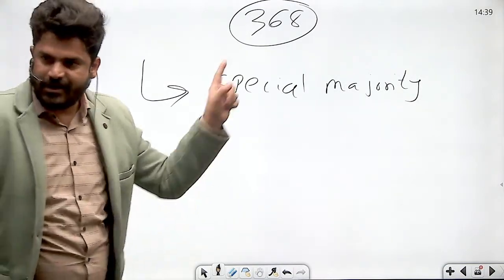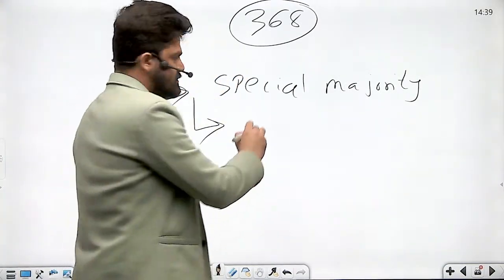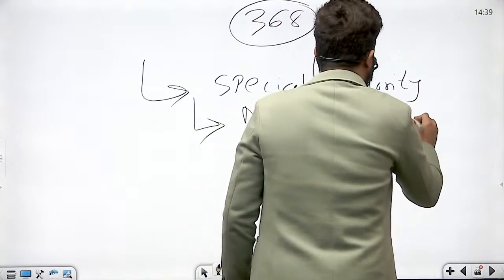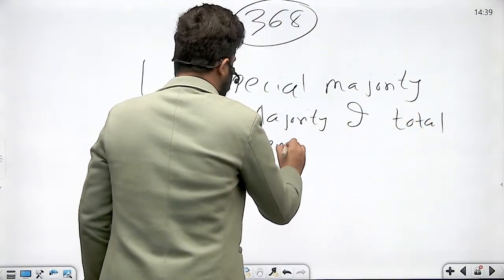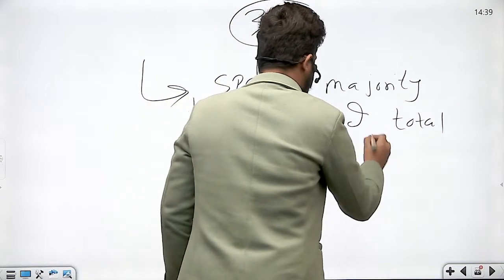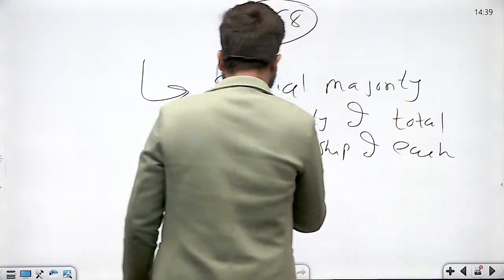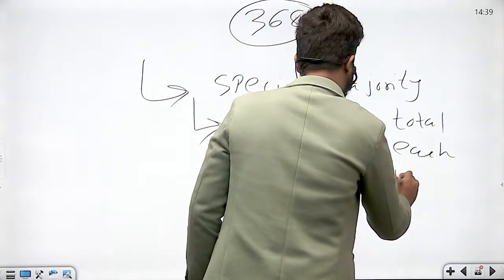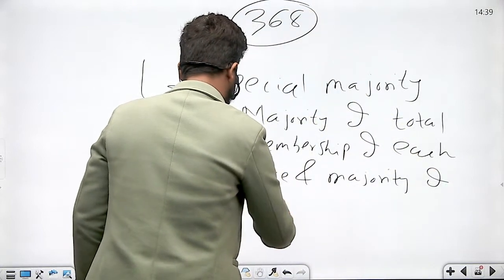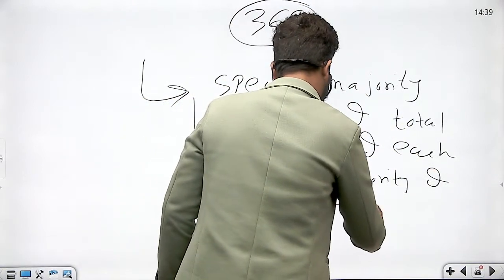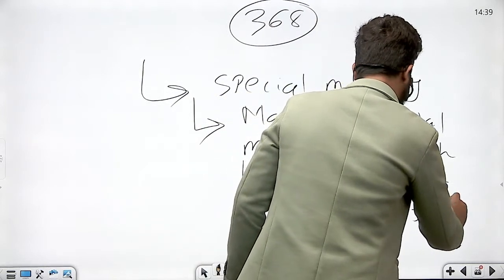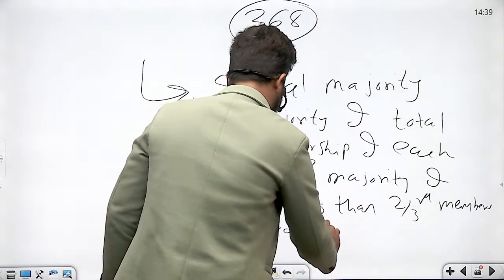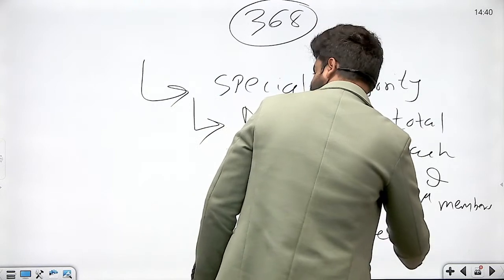What is special majority here under Article 368? Here special majority means majority of the total membership of each house, and majority of not less than 2/3 of the members of each house present and voting.